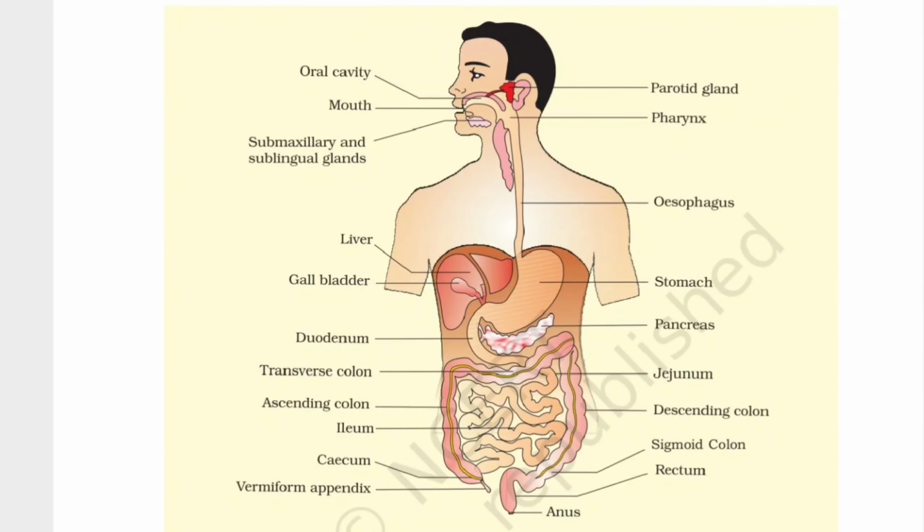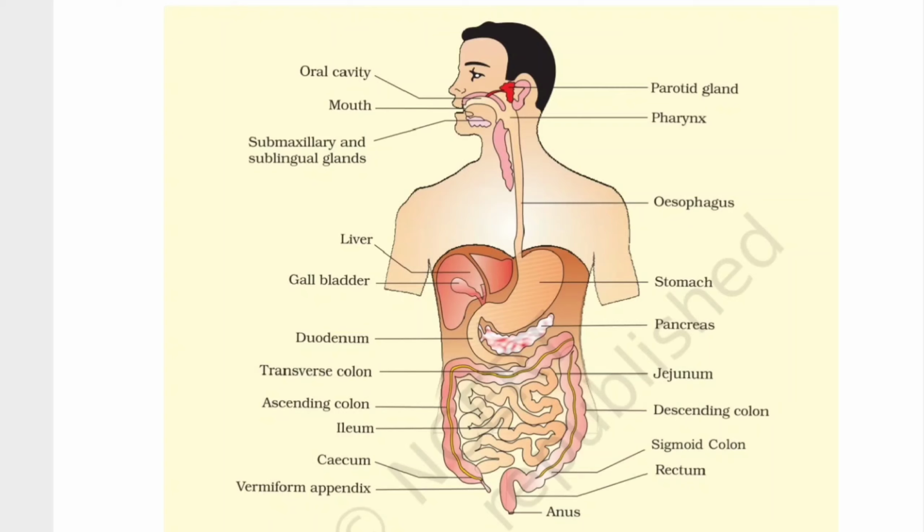In the figure, each and every organ of the digestive system is clearly mentioned. Starting first, the anteriorly situated opening of the body is called the mouth. The mouth opens into the oral cavity, where we find the teeth and the muscular tongue.